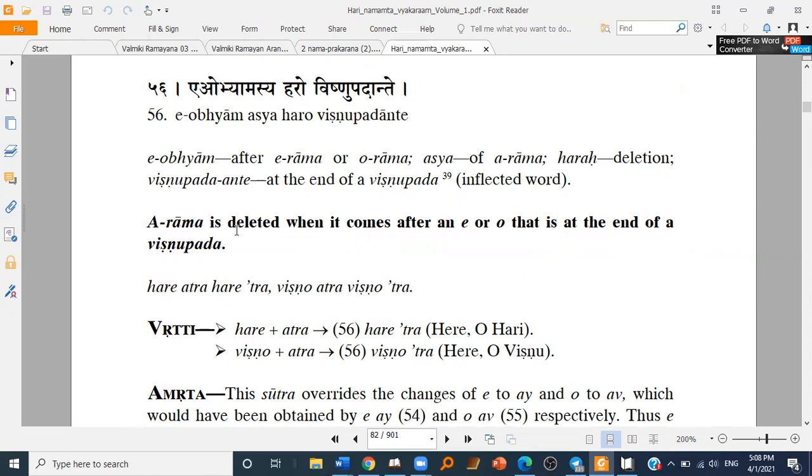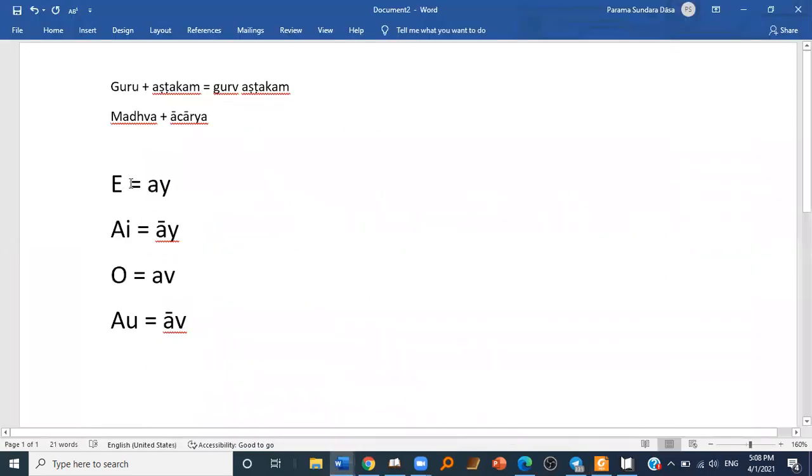Arama is deleted when it comes after an A or O that is at the end of a Vishnupada. Here we studied that if we have A Rama, I Rama, O Rama, or Au Rama, and then any Sarveshwara following after them, then they respectively change to these forms, right?